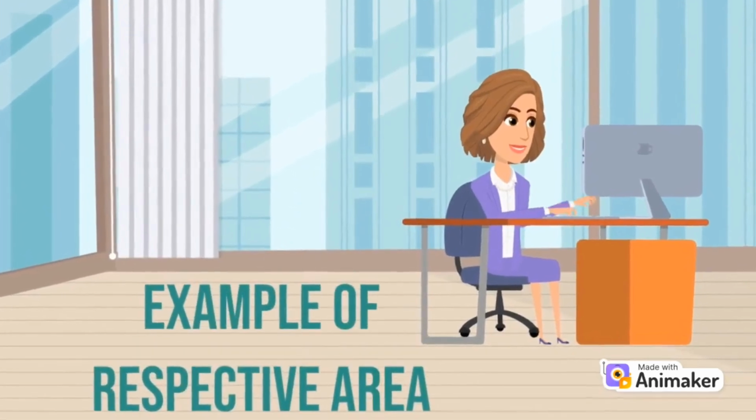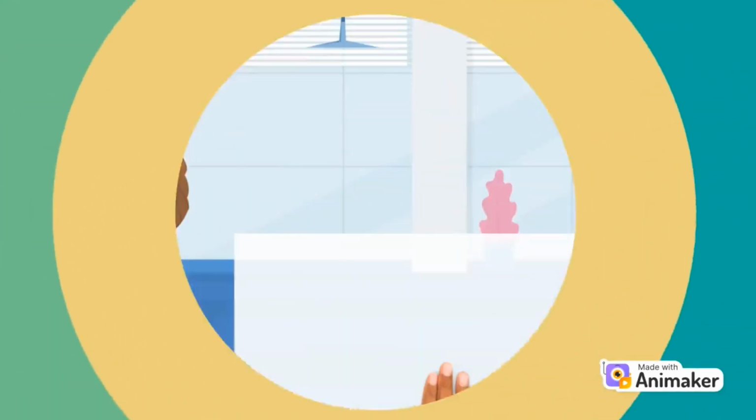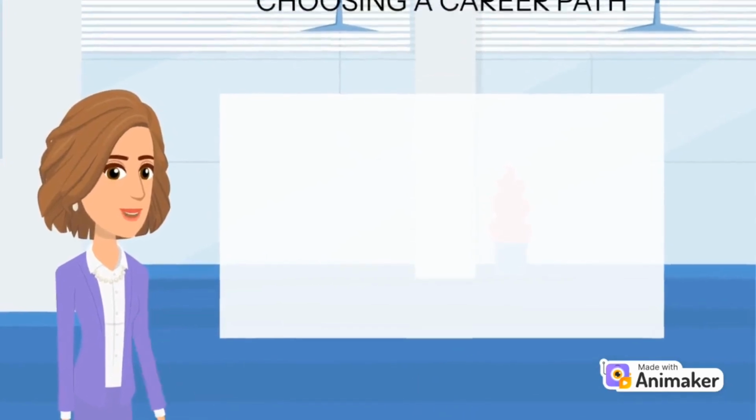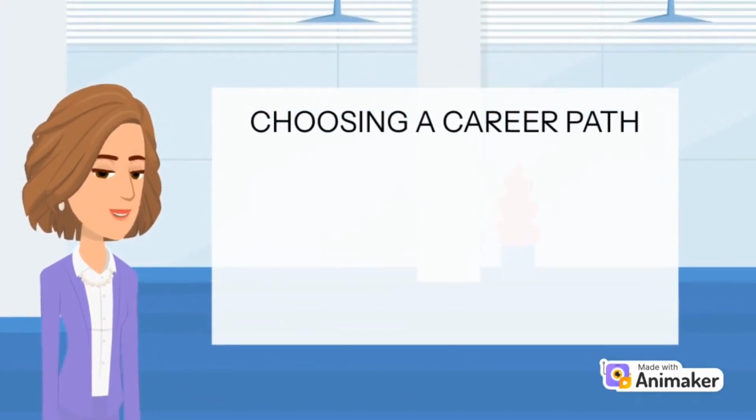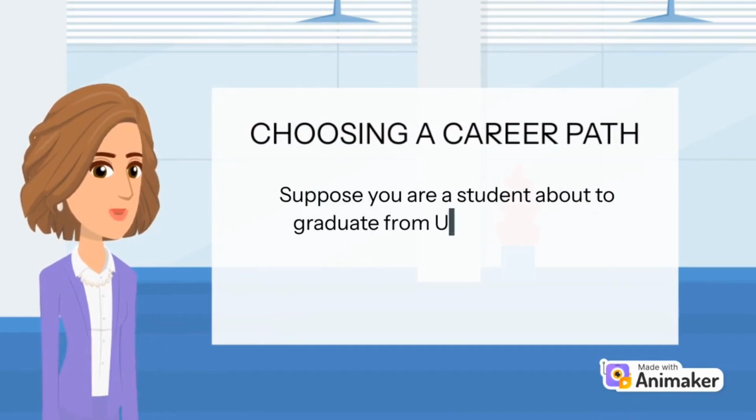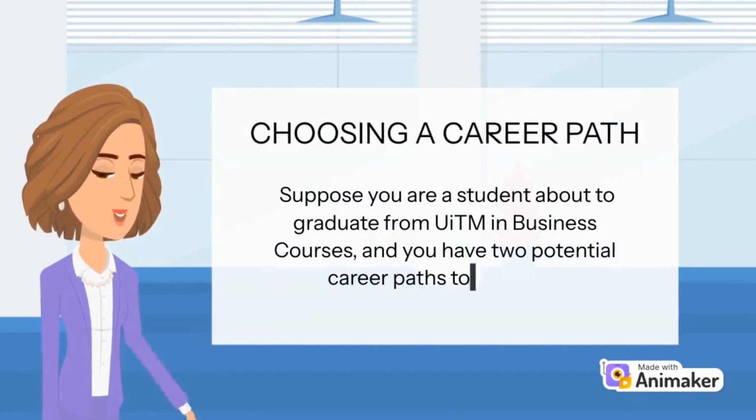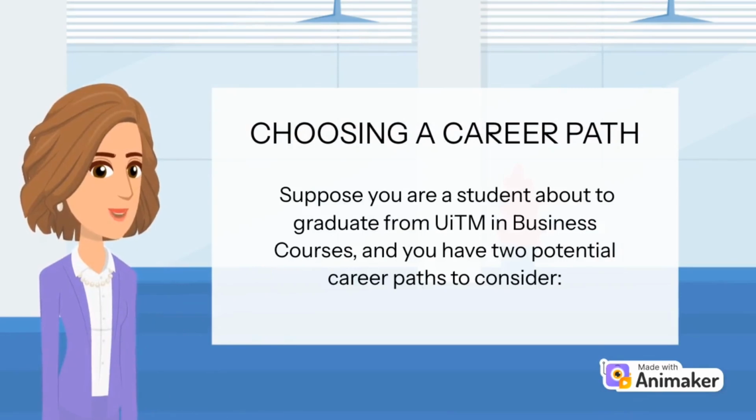Next is an example of a respective area. The example is choosing a career path. Suppose you are a student about to graduate from UiTM in business courses, and you have two potential career paths to consider.